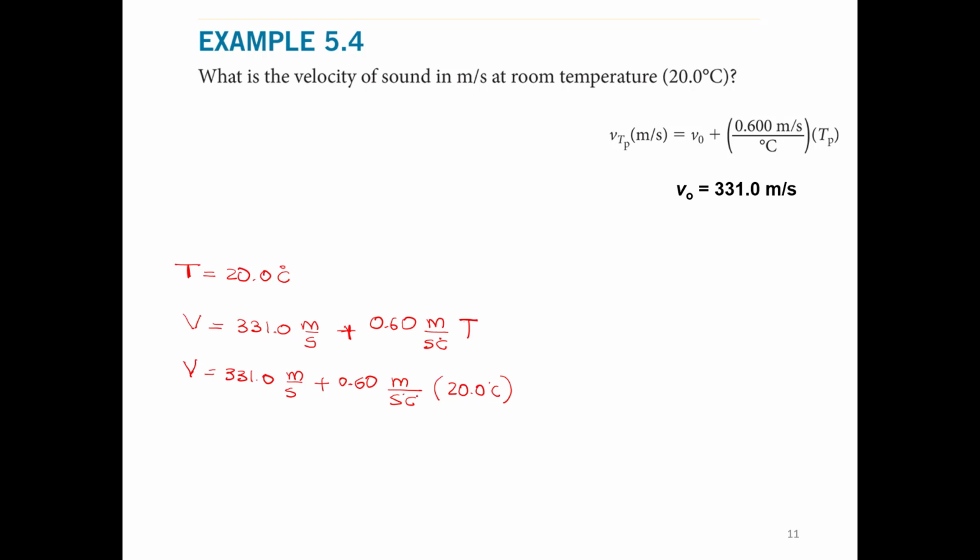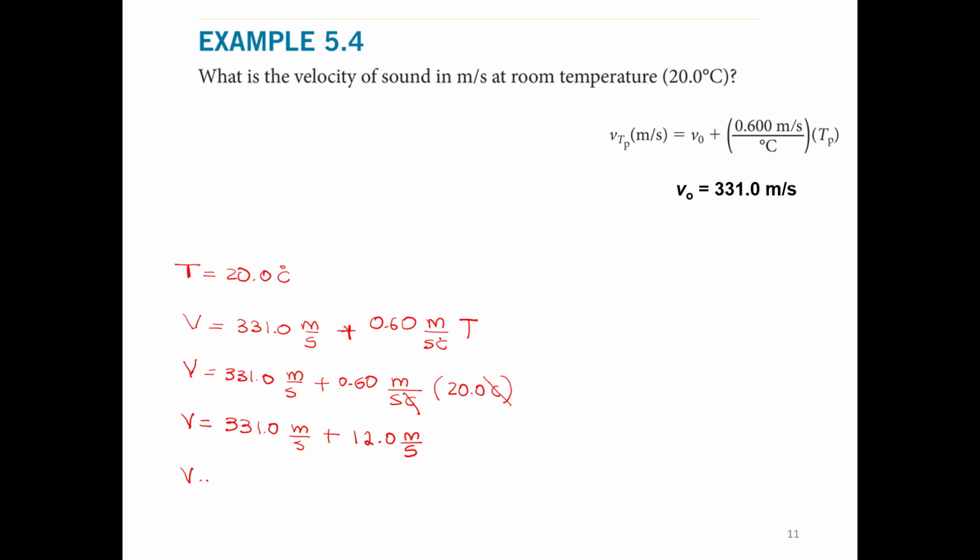And we can see this degrees Celsius cancels out with this degrees Celsius. And now we have meters per second. Then we have meters per second, no problem. We can add these numbers together. Now we multiply and then we add. First we multiply these numbers together, and we will get 12.0 meters per second.